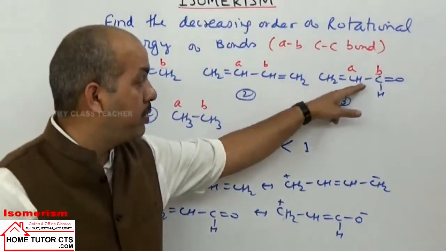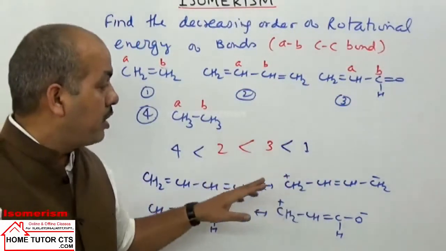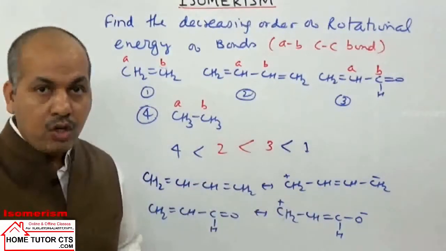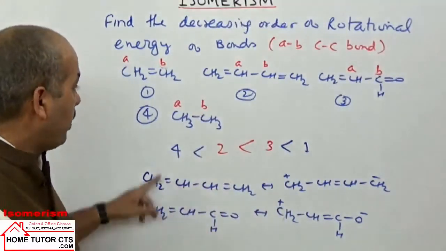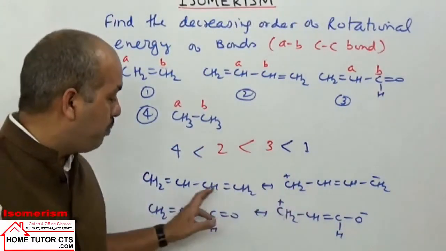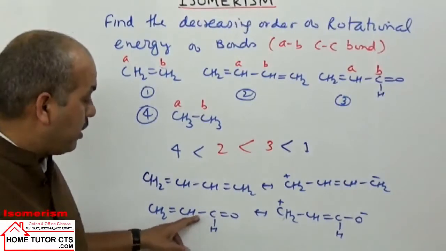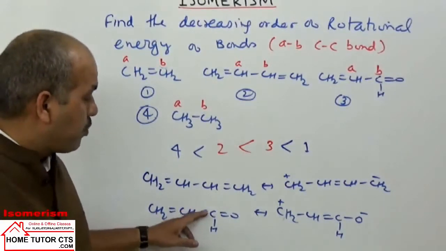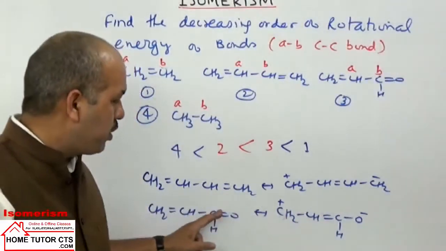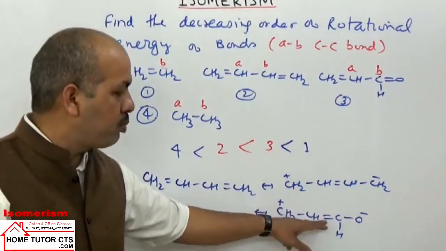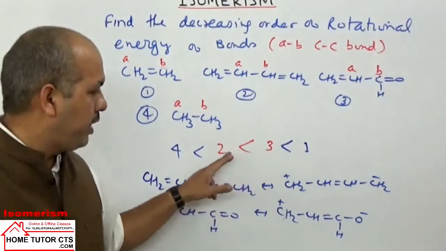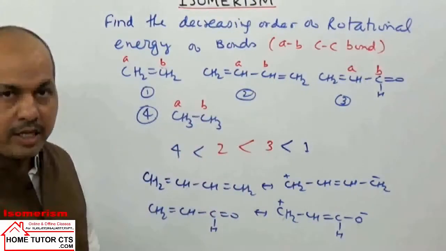Here it is a single bond, but it acquires partial double bond character by resonance. So they will have higher rotational energy as compared to ethane, which has pure single bond character. But in these two compounds, this bond will have higher double bond character because when resonance takes place, this structure is more stabilized as compared to this structure. So this bond has higher double bond character, which means more energy is required for the rotation as compared to the second. I hope it is clear.